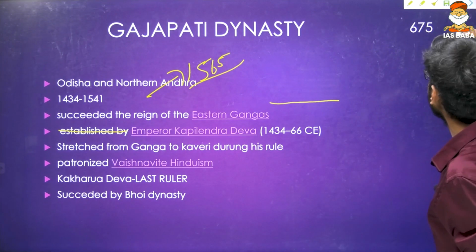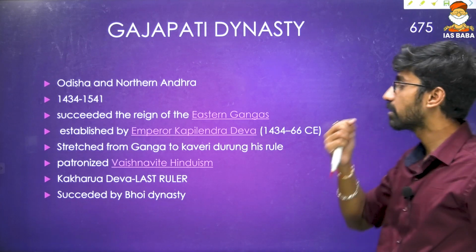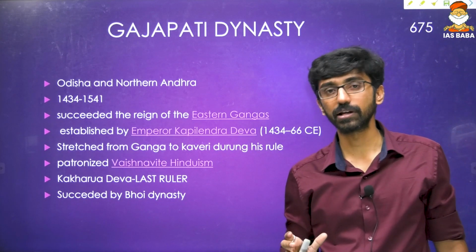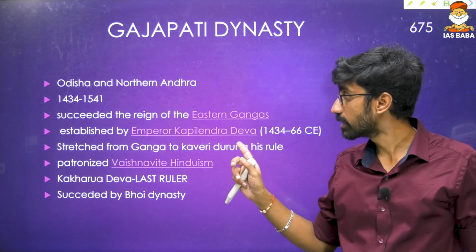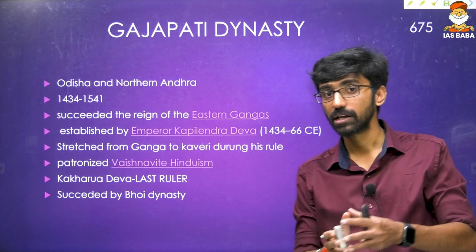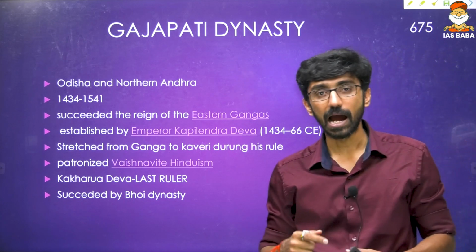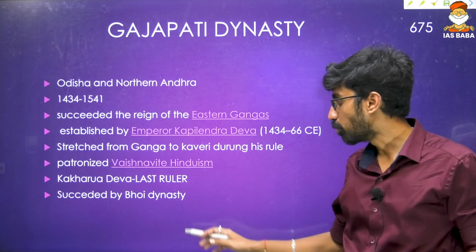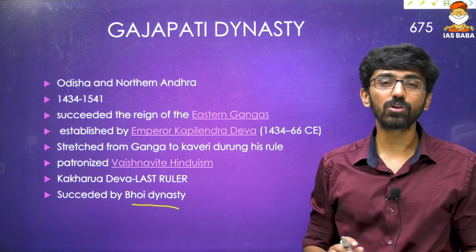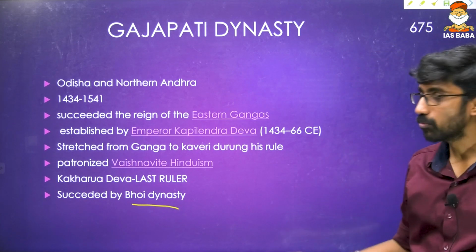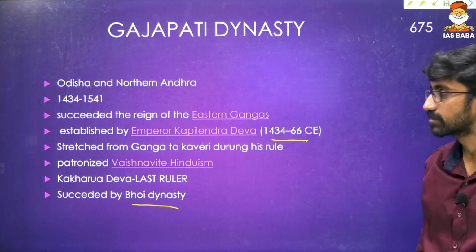Okay, and then again Gajapati dynasty, which was there in this particular answer option, that is Odisha and Northern Andhra, that is a region where Gajapati dynasty was there, and it ruled between 1534 to 1541. That is, it was ended even before Vijayanagara Empire ended too, and succeeded the Eastern Ganga dynasty. And after Gajapati dynasty, which dynasty came? That is Bohi dynasty came, and one ruler is important. That is the founder himself. That is the Emperor Kapilendra Deva, ruled between 1434 to 66.